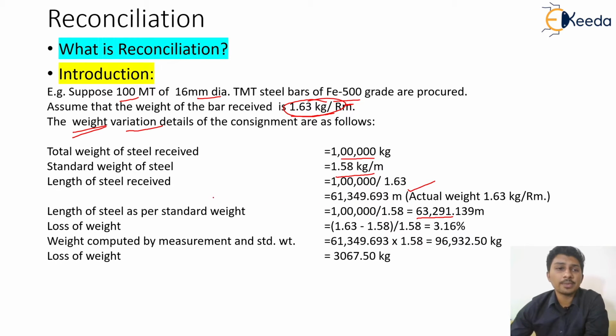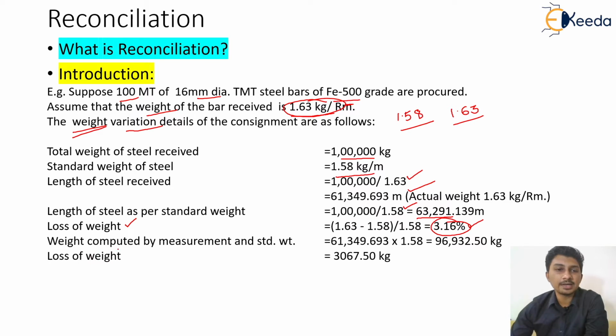Now how am I going to calculate the loss of weight in percentage? That is weight of bar received minus weight of bar standard, divided by weight of bar standard. That is the formula. So this comes to be 0.05 divided by 1.58, that is 3.16% is the loss of weight, because I expected it to be 1.58 but I received 1.63. So whatever the extra is there, that is causing me the weight loss.